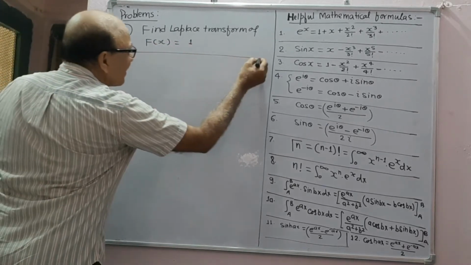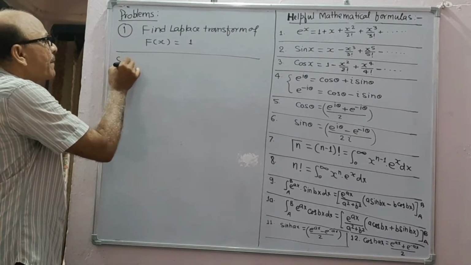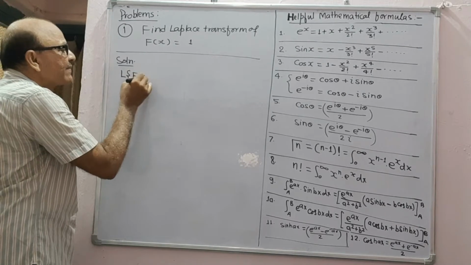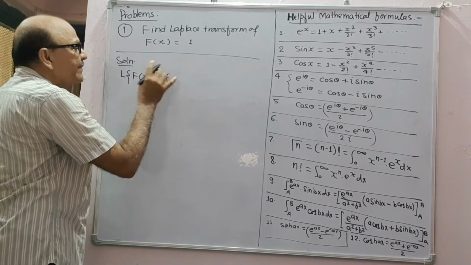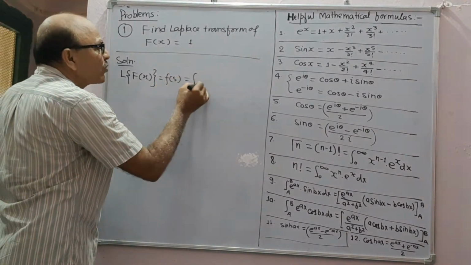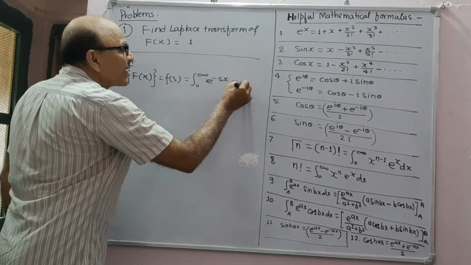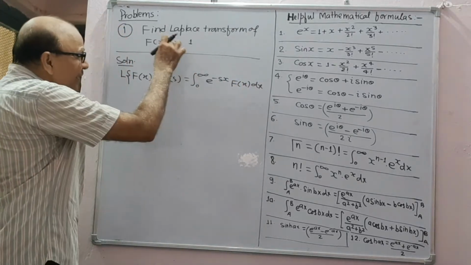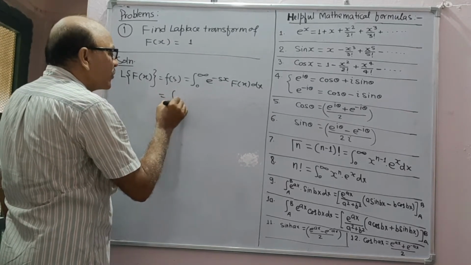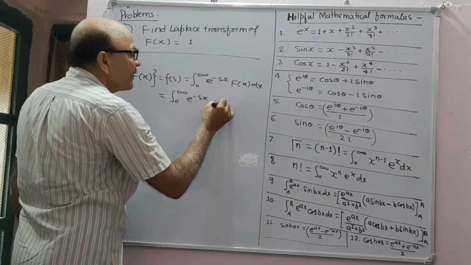Suppose this is the given problem. Solution. We know that the Laplace transform of the function f(x), which is also written as F(s), is equal to the integral from 0 to infinity of e to the power minus sx f(x) dx. Now f(x) is 1, therefore it will be the integral from 0 to infinity of e to the power minus sx into 1 dx.